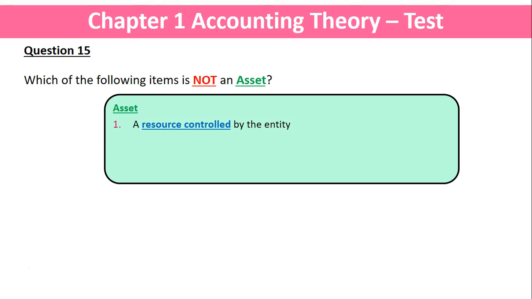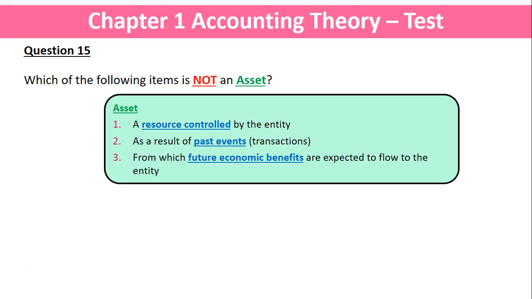An asset is a resource controlled by the entity as a result of past events, which is a fancy way of saying there's got to be some sort of transaction between two parties. And lastly, from which future economic benefits are expected to flow to the entity. What's important to remember is this word future economic benefits. If the economic benefit of something is in the future, which means it hasn't been used yet, that's an asset. If the economic benefits of something have been consumed, that is actually an expense.